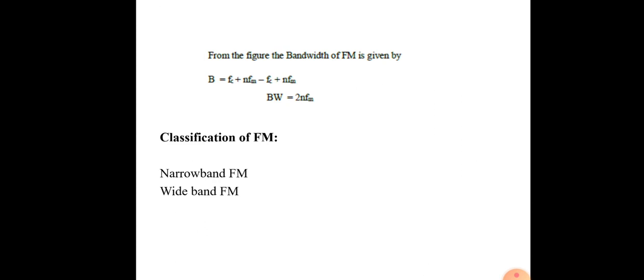The bandwidth of the FM is equal to (fc plus n fm) minus (fc minus n fm). Here fc cancels, so the answer is bandwidth is equal to 2n fm. Here n is the number of terms. And then in our frequency modulation we are having two types: one is narrowband FM and another one is wideband FM.